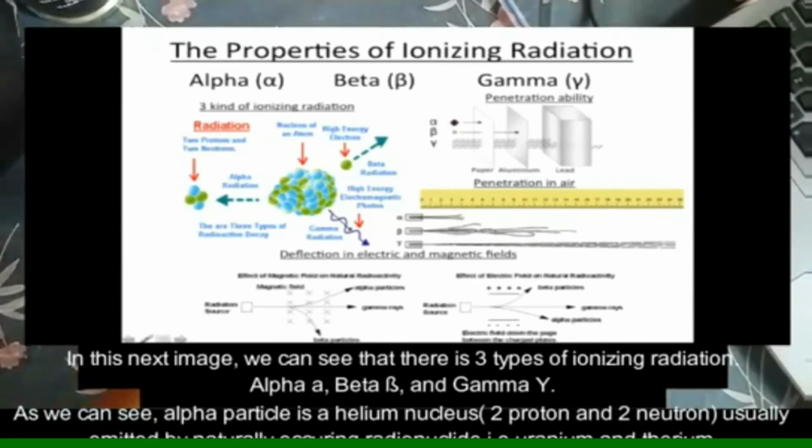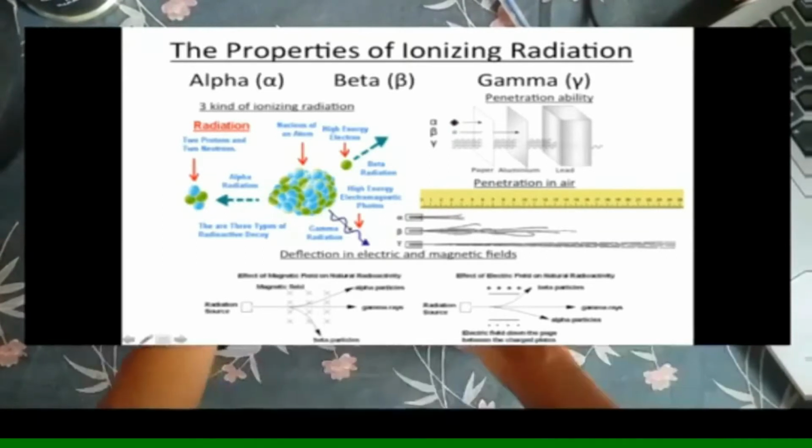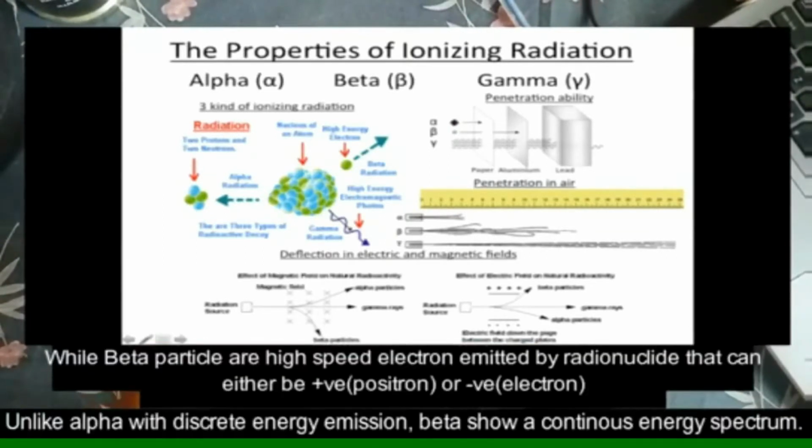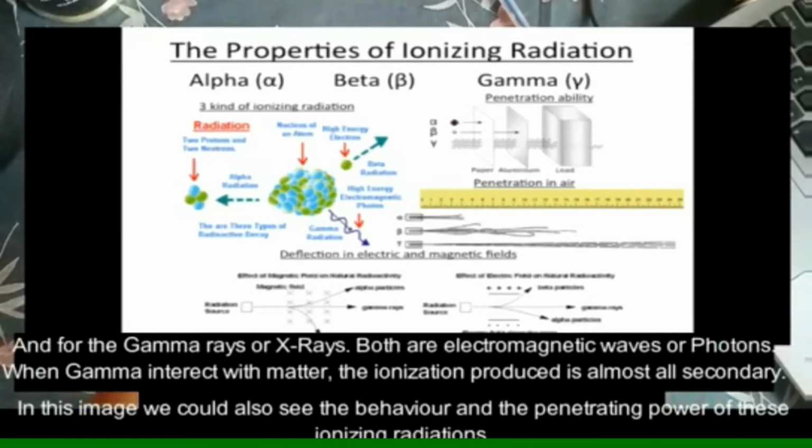Next image, we can see that there are three types of ionizing radiation, which are alpha, beta and gamma. Alpha particle is a helium nucleus, 2 protons and 2 neutrons, usually emitted by naturally occurring radionuclides, for example uranium and thorium, while beta particles are high-speed electrons emitted by radionuclides that can be either positrons or electrons. Unlike alpha, with discrete energy emission, beta shows a continuous energy spectrum, and gamma rays or X-rays are both electromagnetic waves or photons.